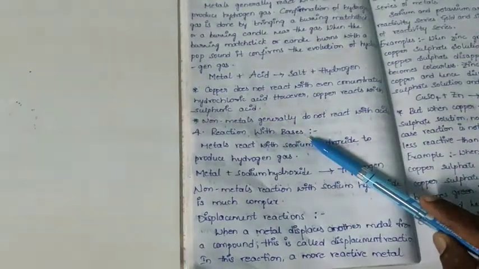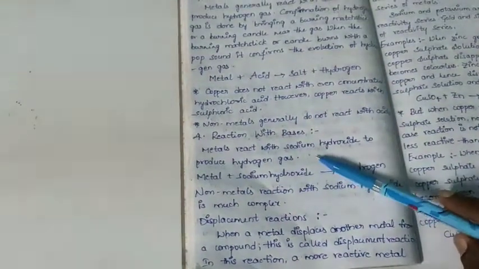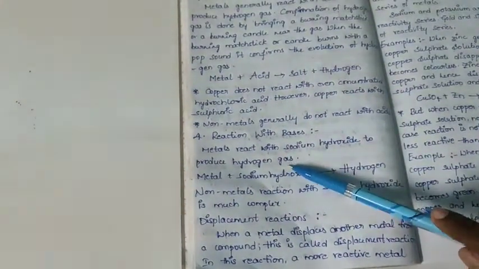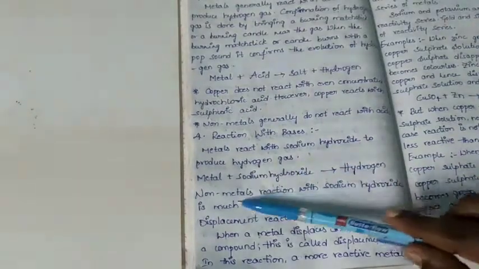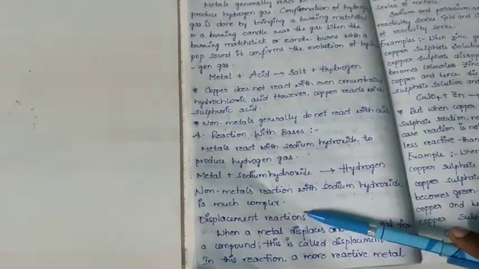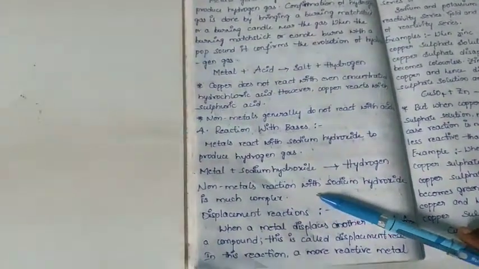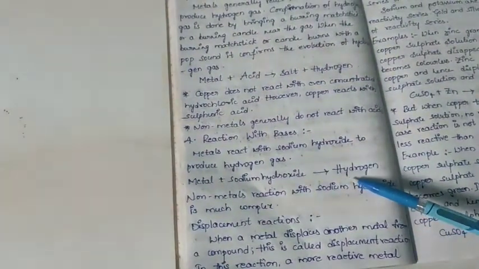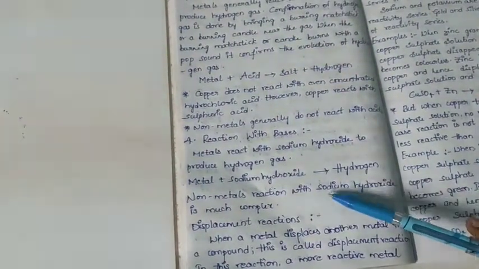Reaction with bases. Metals react with sodium hydroxide to produce hydrogen gas. Metal plus sodium hydroxide gives hydrogen gas. Non-metals react with sodium hydroxide is complex. Like before we told, metals, when they react with sodium hydroxide, they produce hydrogen gas. Like this we cannot say in case of non-metals, because here the reaction is complex.